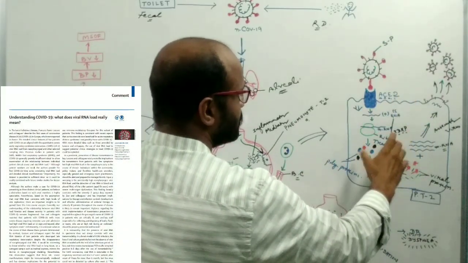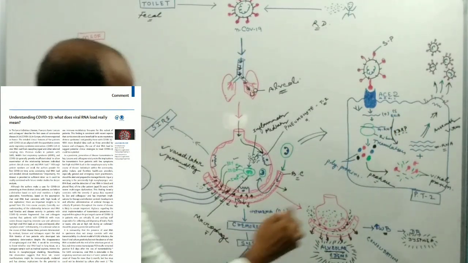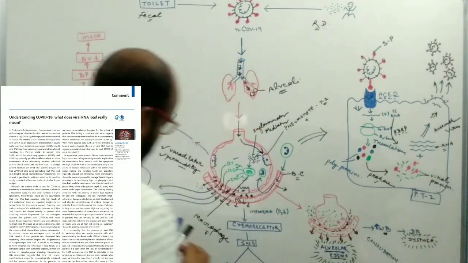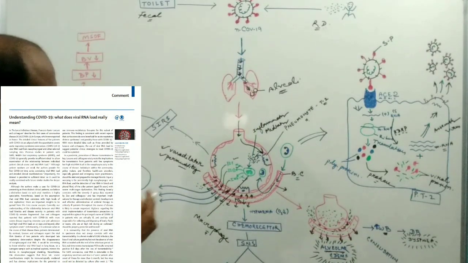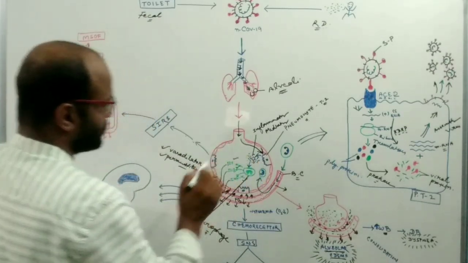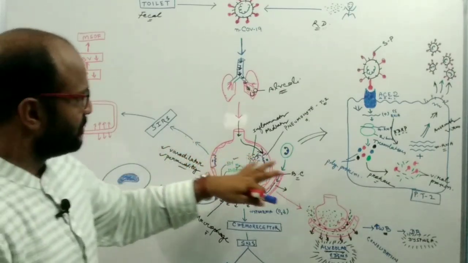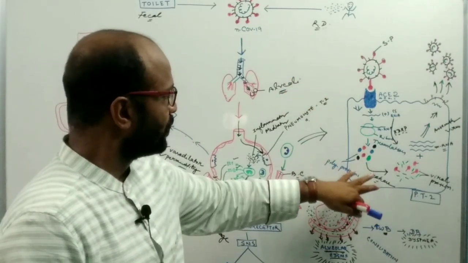The replication of novel coronavirus inside the type 2 pneumocyte cell releases inflammatory mediators, because of the infection of the novel coronavirus.